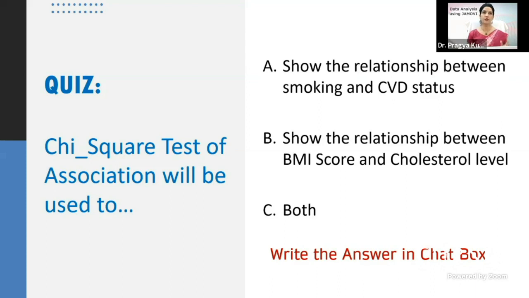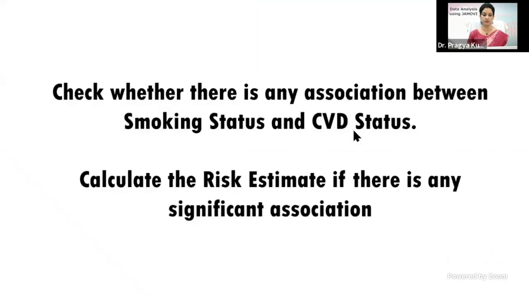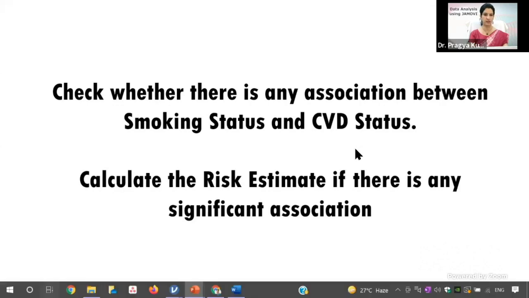And the correct answer would be the first one, because the second one is the relationship between the BMI score and cholesterol, and both cholesterol and BMI score are continuous variables. So we will use bivariate correlation or the Pearson's correlation to see that. And in the first one, if the data is categorical in nature, then we use the chi-square test for association. So we will see how to use the Jamovi.